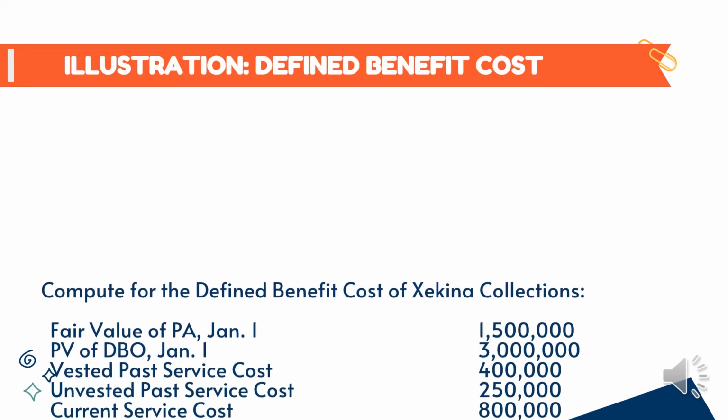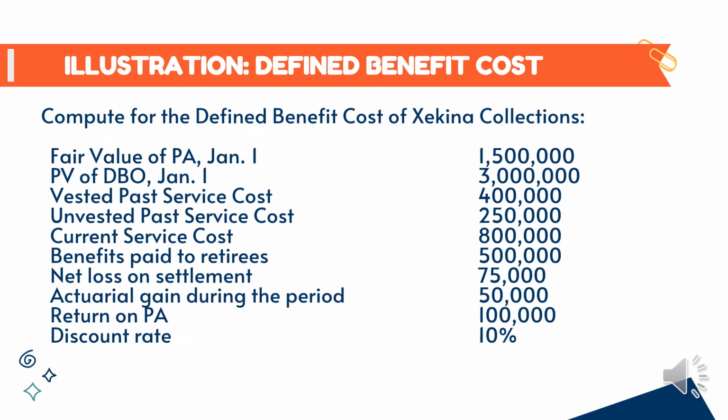For defined benefit cost, let's compute for the defined benefit cost of Sekaina Collections. The following are: fair value of plan asset for January 1, 1.5 million. Present value of defined benefit obligation for January 1 is 3 million. Vested past service cost is 400,000. Unvested past service cost is 250,000. Current service cost is 800,000.